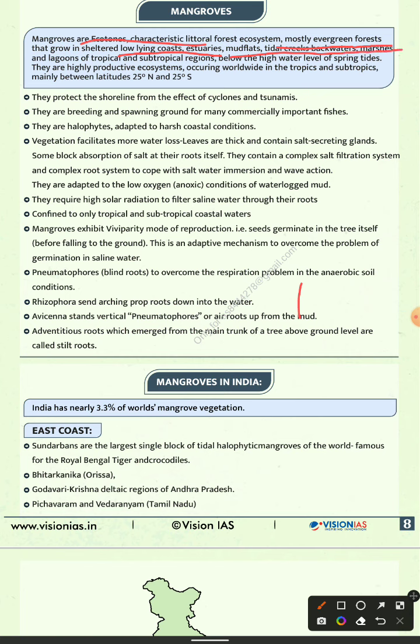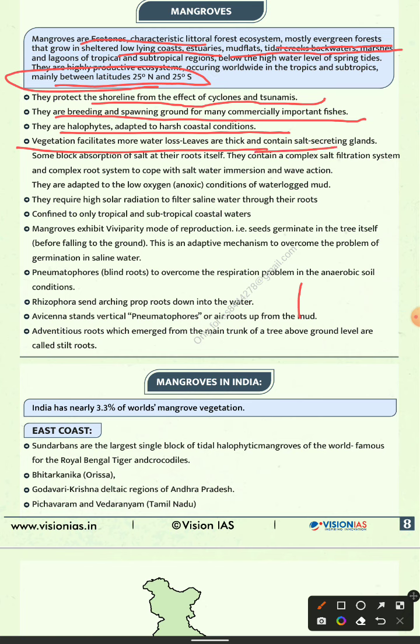It is found in the tropical latitudes. The protection of shoreline against cyclone and tsunami, and the breeding of swampy groundwater, commercially important fishes. It is coastal vegetation in the lowland, with high radiation soils.